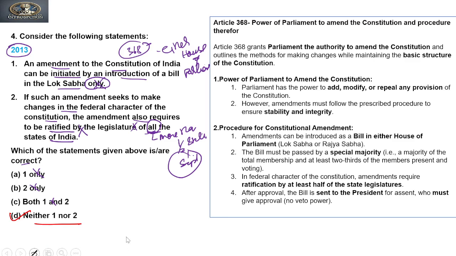Now if you see the explanation to this question, it says Article 368, which is the power of Parliament to amend the Constitution and its procedure.